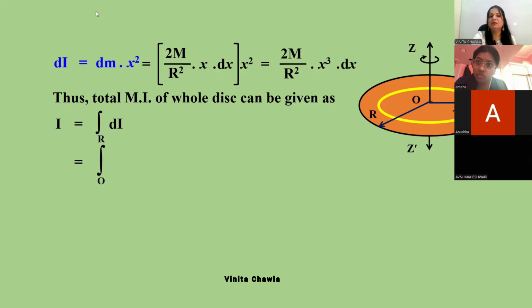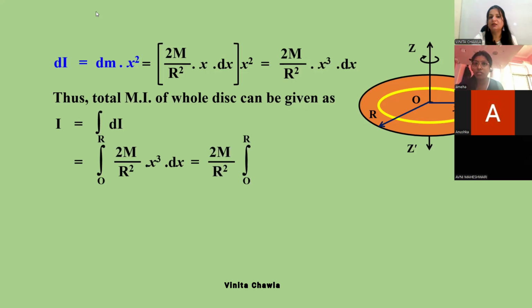Okay, now this dI is 2M by R square. This is constant, so we can write this outside the integration. And in the integration, we have just x cube dx left. We are integrating from 0 to R. Why are we integrating from 0 to R? Because we have these rings as we move from the center of the disk to the outer layer, up to the edge of the disk, we have a lot of rings. That's why we are integrating from 0 to R.